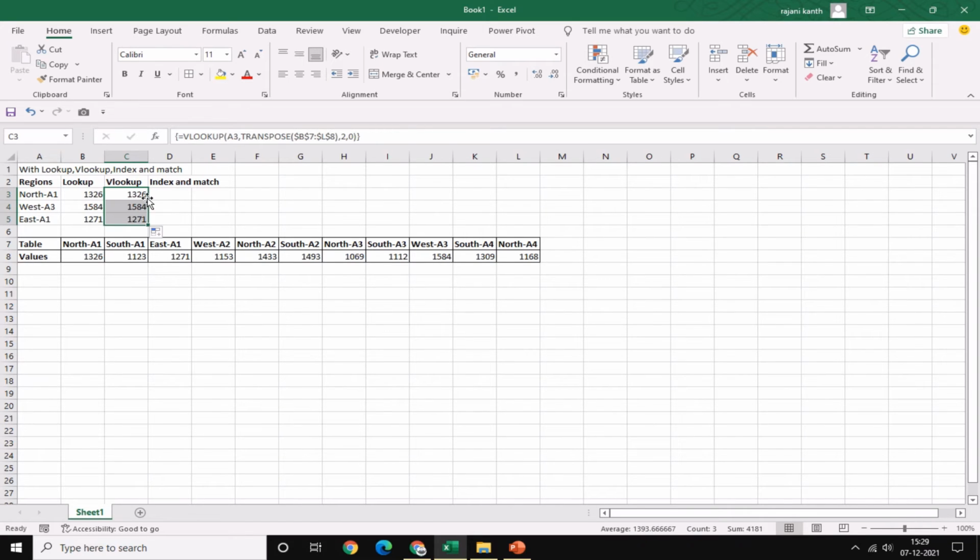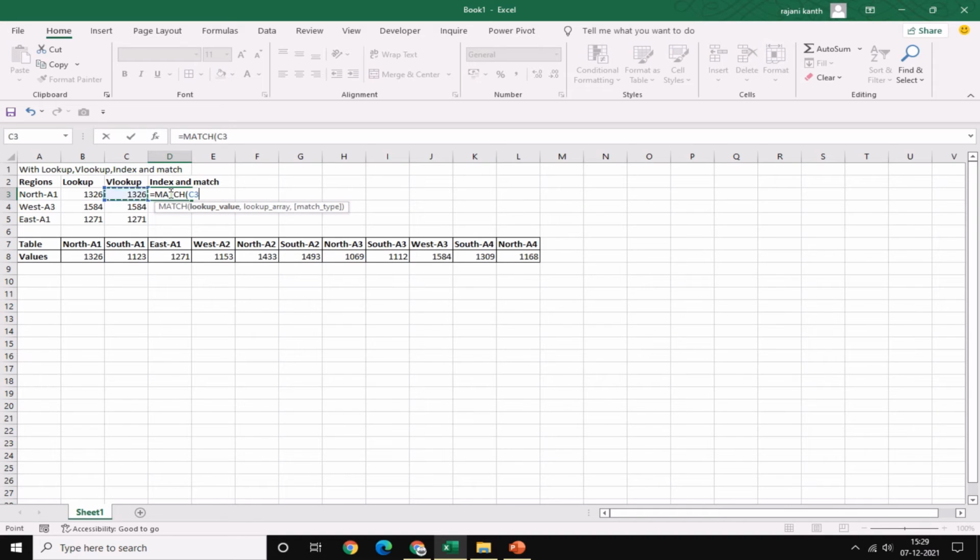Double. Another method is index and match. First of all I will use match of this. It will pick up the position where it is found. F4, comma 0, exact match. F9. So it will show us the position where it occurs. The north A is occurring in the first row.